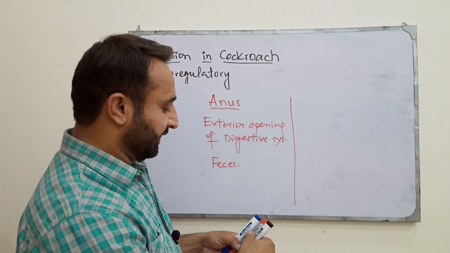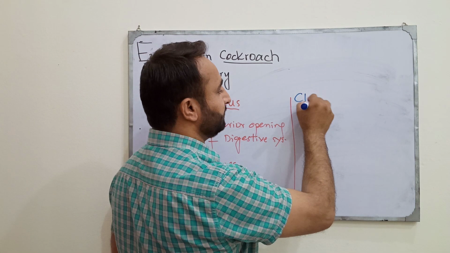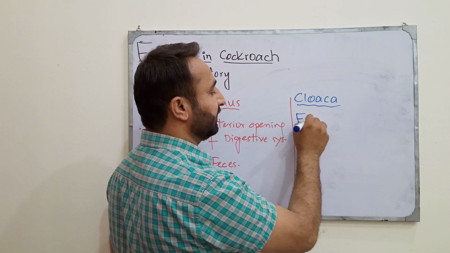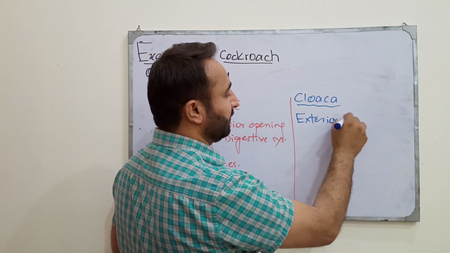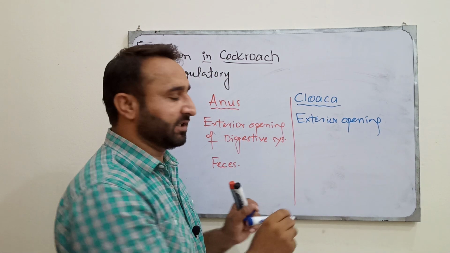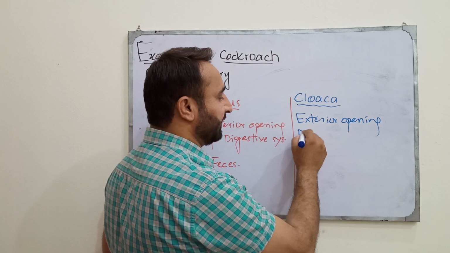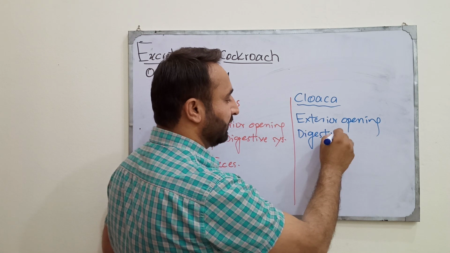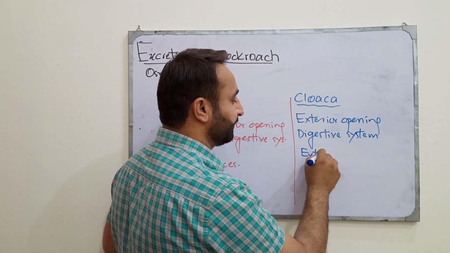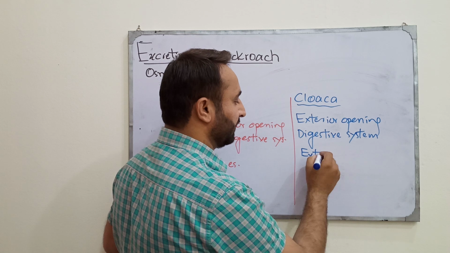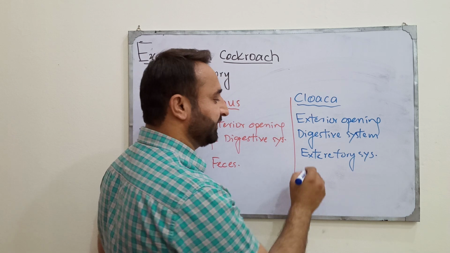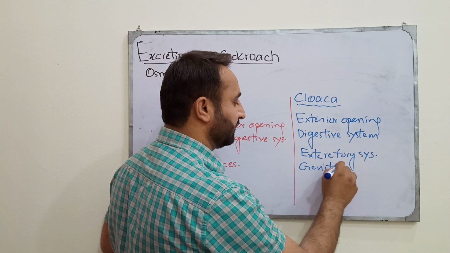Now we'll see what cloaca is. Cloaca is also an exterior opening, but not only for feces, not only the exterior opening of the digestive system. This is the exterior opening of the digestive system plus the excretory system plus a third system, the genital system.